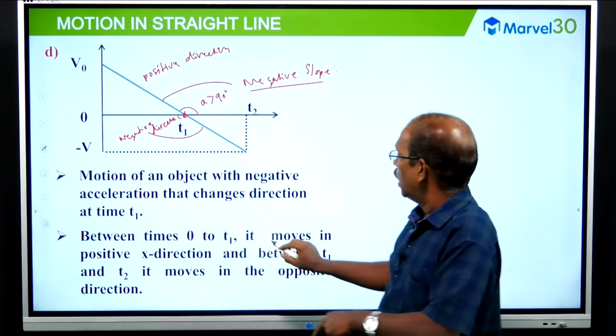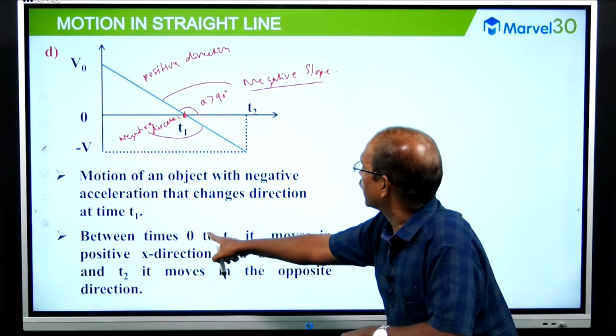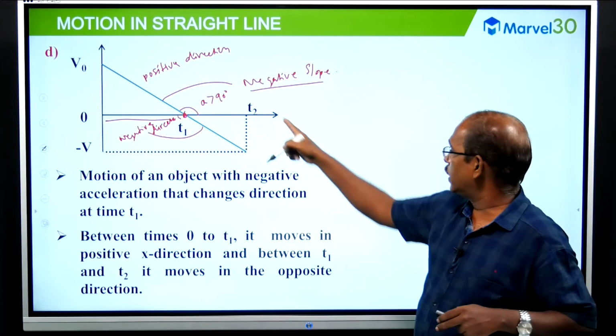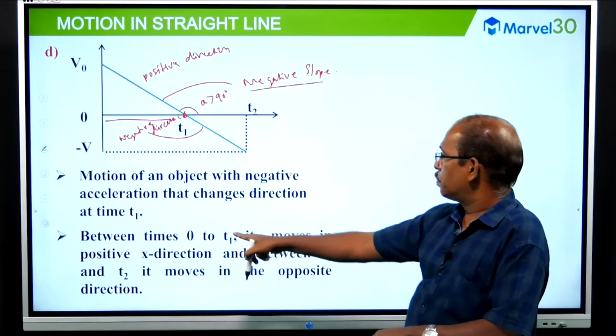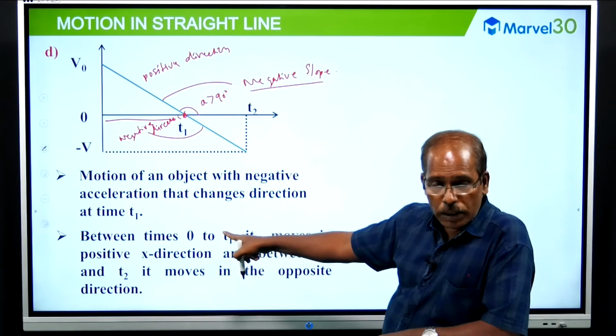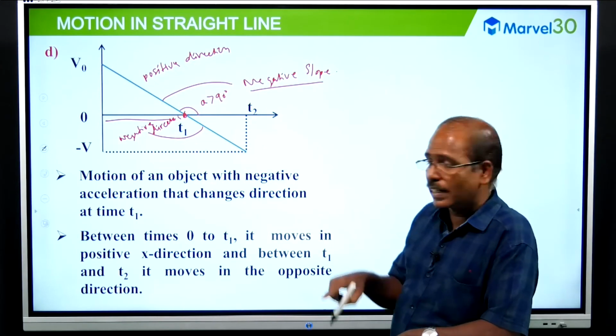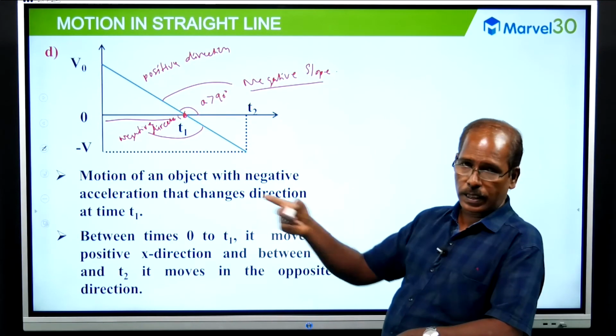Between 0 second and t1 it moves in the positive direction, we have discussed, and after t1 to t2 it moves in the negative direction, opposite direction. Okay.